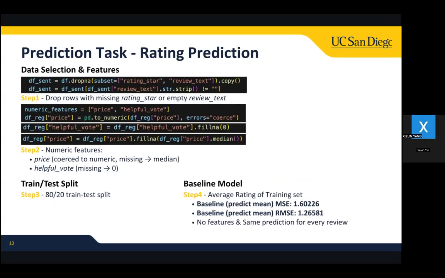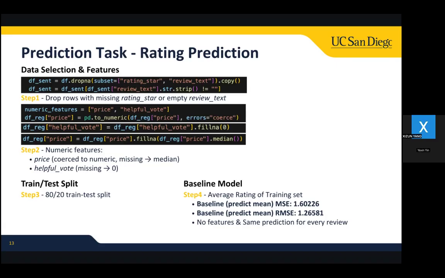The second prediction task is rating prediction. The main goal of rating prediction is to predict the 1 to 5-star rating for each review. For data selection and features, after restricting the dataset to reviews that have both a rating and non-empty text, in step 2, we pick two simple numeric features, price and number of helpful votes. Missing prices are filled with the median price, which is robust to extreme values, and helpful votes default to 0. Step 3, we also made an 80-20 train-test split for this task.